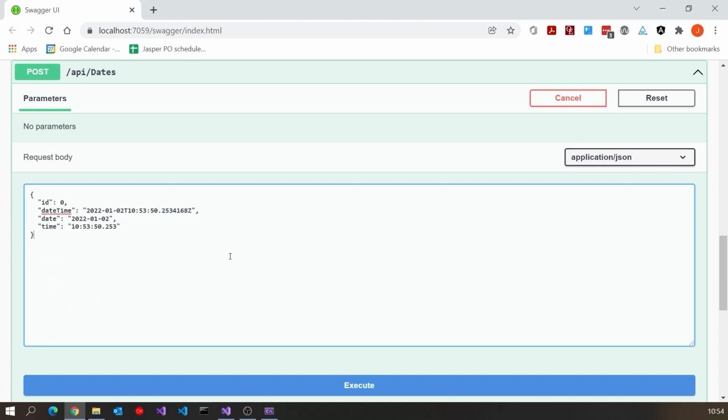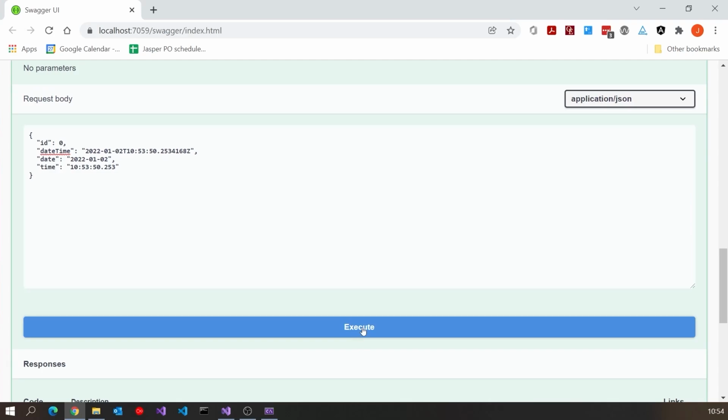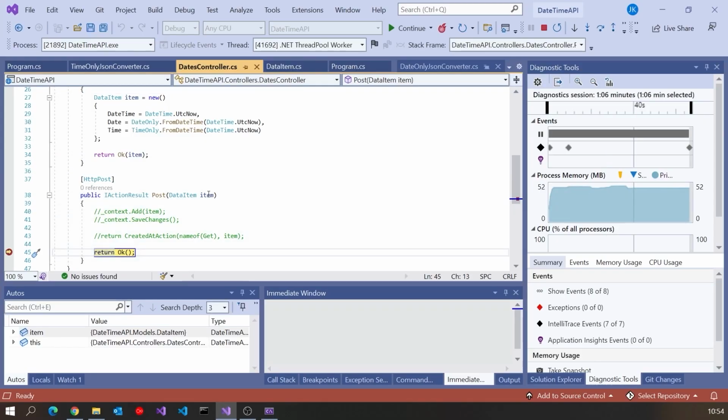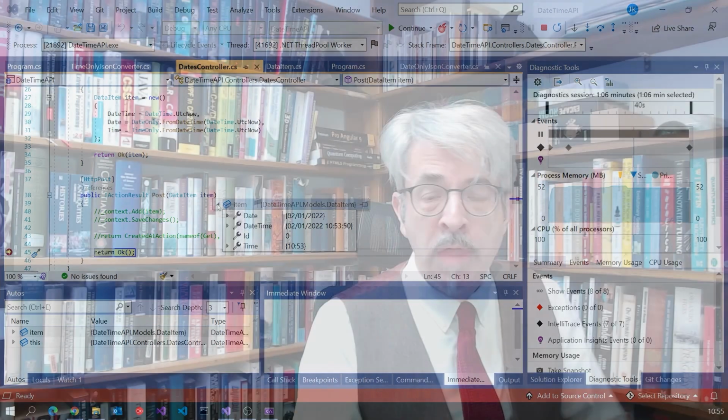Let's not worry about changing anything, it doesn't matter too much. But now when I hit execute, we've come into here, and if we look at the item, we can see the date and the date time and the time are the ones that we had created as the UTC now a couple of minutes ago. So we've got that working in both directions.